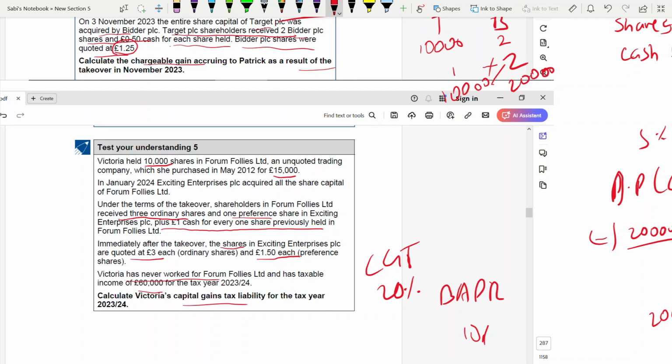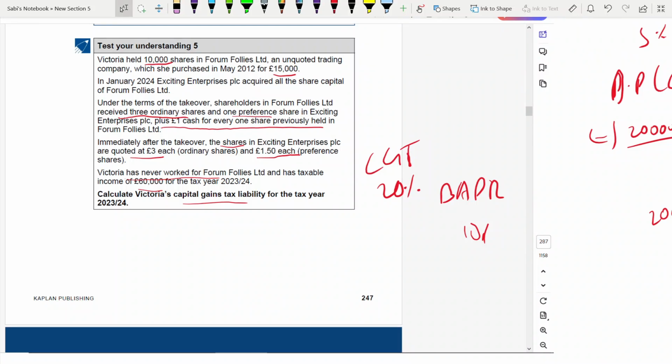Now, we need 3 types. There are 3 assets: ordinary share, preference share, cash. Do not get confused. So we'll write one after the other. Ordinary share, preference share, cash. Okay. Market value and the cost. For ordinary share, what is the cost?